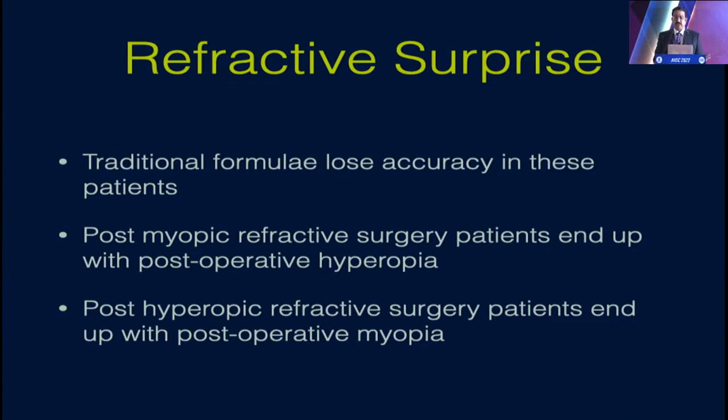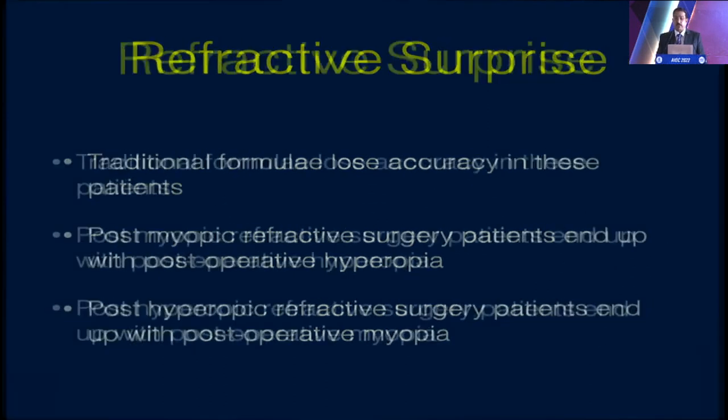Therefore, the refractive surprise is the most important thing, and the traditional formulae lose accuracy because these patients can end up with postoperative hyperopia. And if that happens, then it's a huge difficulty. Post-hyperopic refractive surgery patients can end up with postoperative myopia.